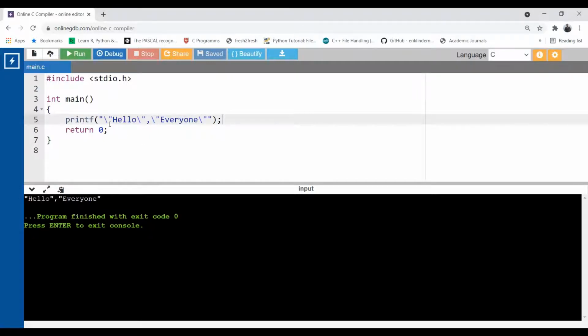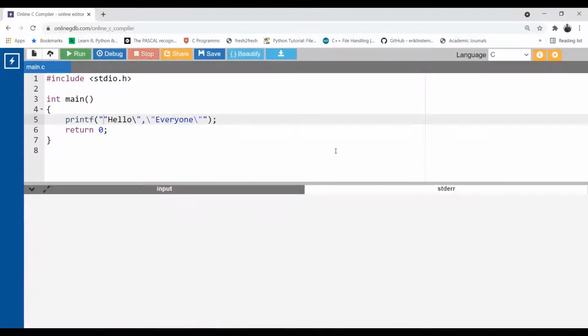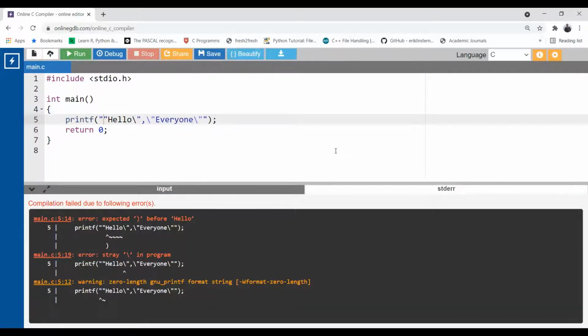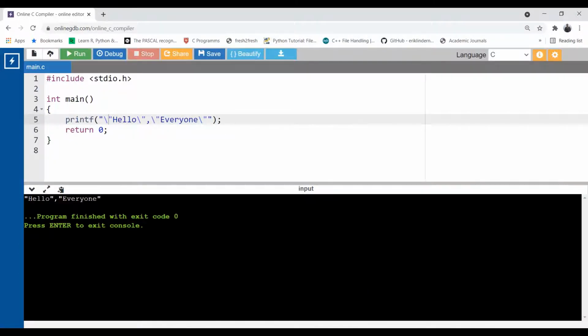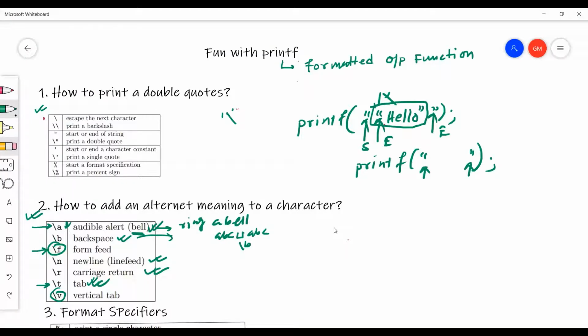If I remove any of the backslashes from here, let's see what happens. See, error. It is saying zero length printf formatted string. There is nothing inside this double quote, so it's considered a zero length formatted string inside printf, and we get an error. Okay. Similarly, you can also print single quotes, with a backslash and single quote. You can also print a percentage sign.